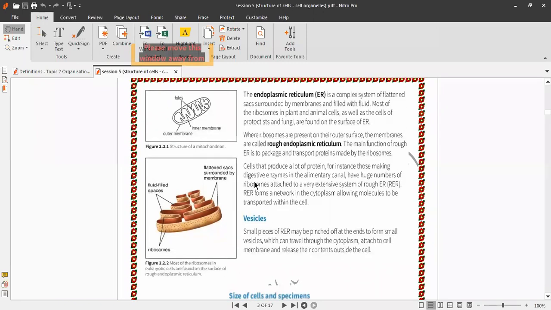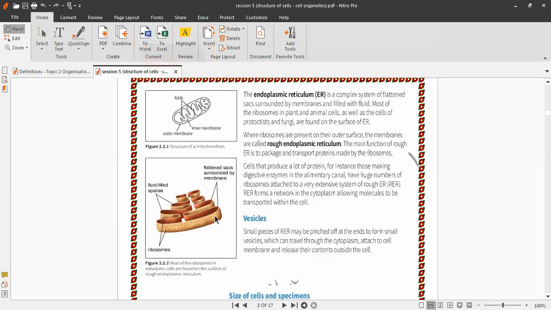So the main function of rough endoplasmic reticulum is to package and transport proteins made by ribosomes. We can say endoplasmic reticulum is like Uber that transports proteins made by ribosomes. Okay, what about Golgi apparatus?